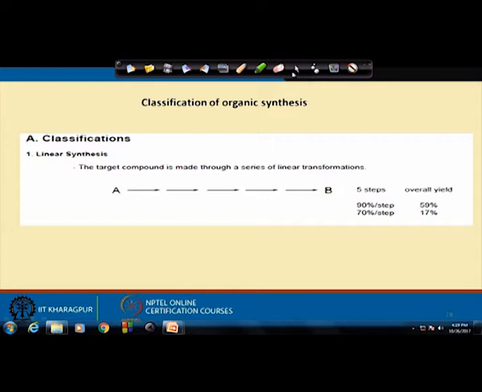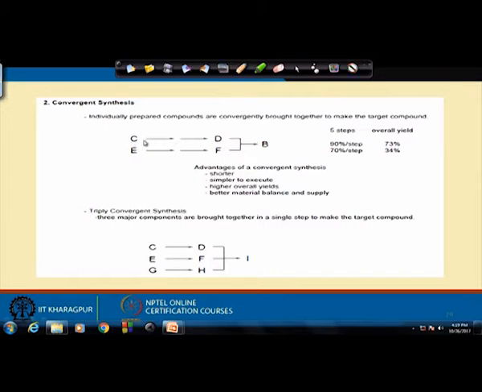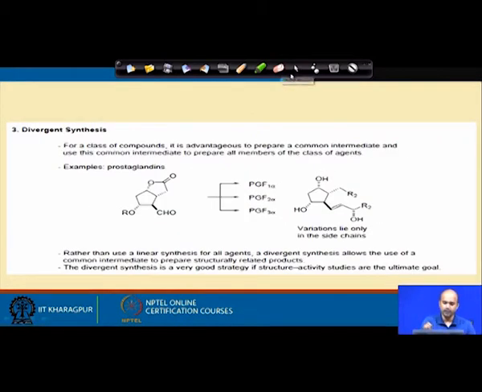On the contrary, if you have a different pathway, let us say a convergent pathway, where 2 linear paths can be merged at a certain point. Let us say you start with C, you go by 2 linear steps to D, and E is another starting material, which goes to F. Now, these 2 linear paths merge. So, your effective overall yield is now increased, because 0.9 into 0.9 is 0.81, then times 0.9 is 0.72. So, the yield is now 73%.